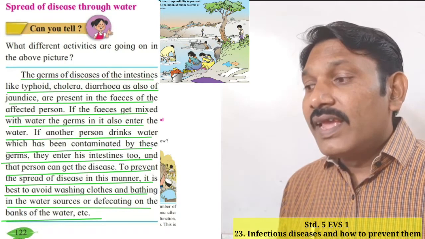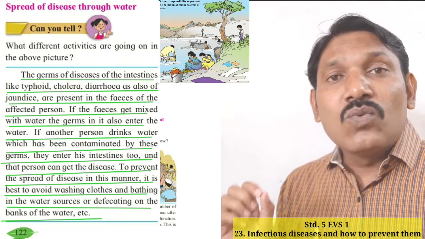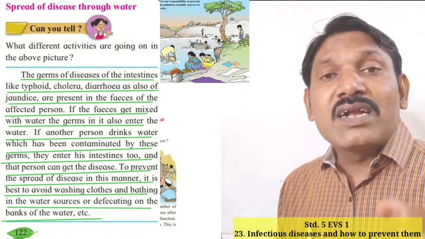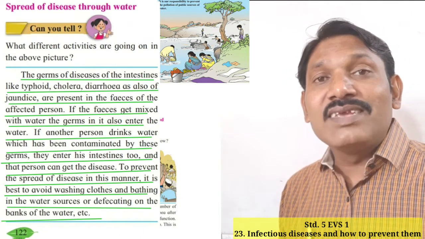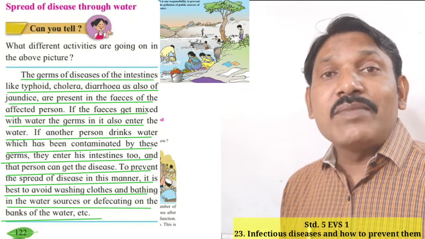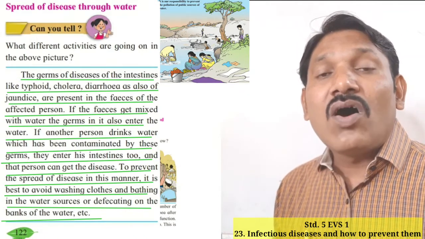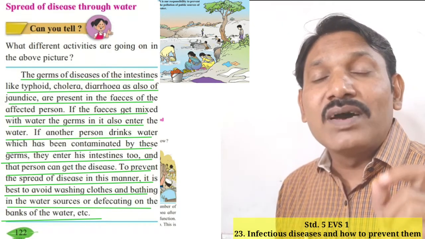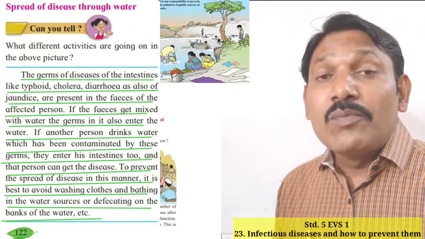Okay students, the feces of a person mixed in the water can contaminate it. What do you mean by contaminated, student? Contaminated means polluted. Water can get polluted if the feces or excreta of a person get mixed in the water.